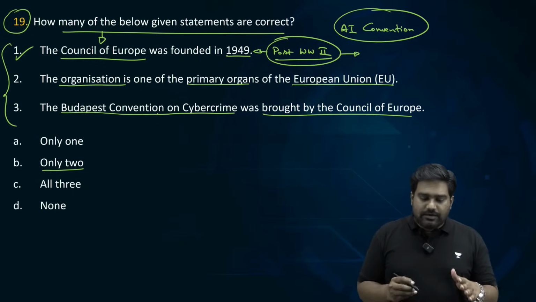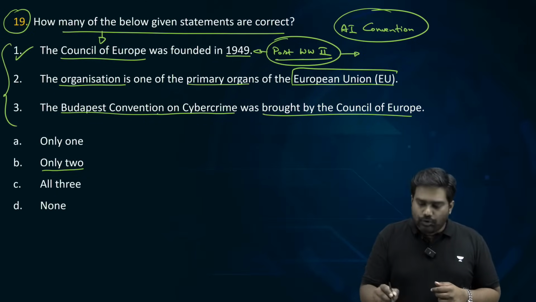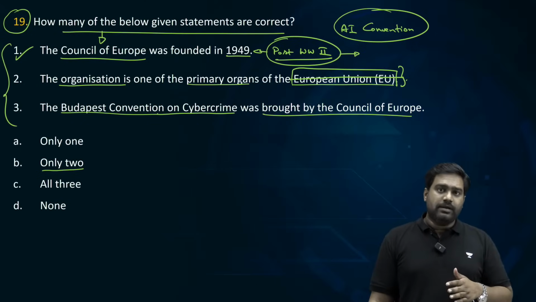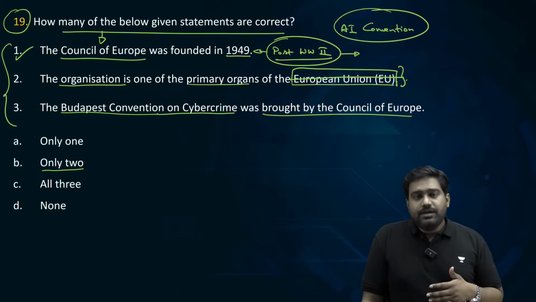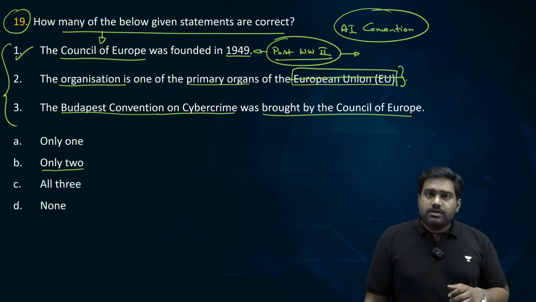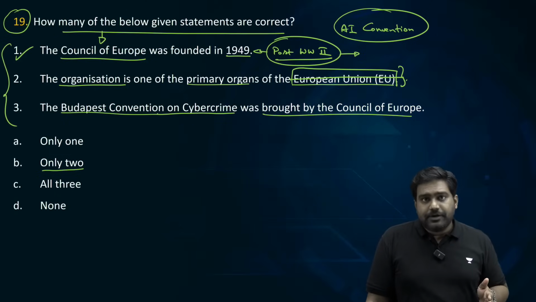Now please don't confuse this with European Union. The EU is a distinct grouping. The EU is a separate political economic grouping which earlier was known as the European Economic Community. It later became European Union in 1990s. So EU is completely different. Council of Europe is completely different.